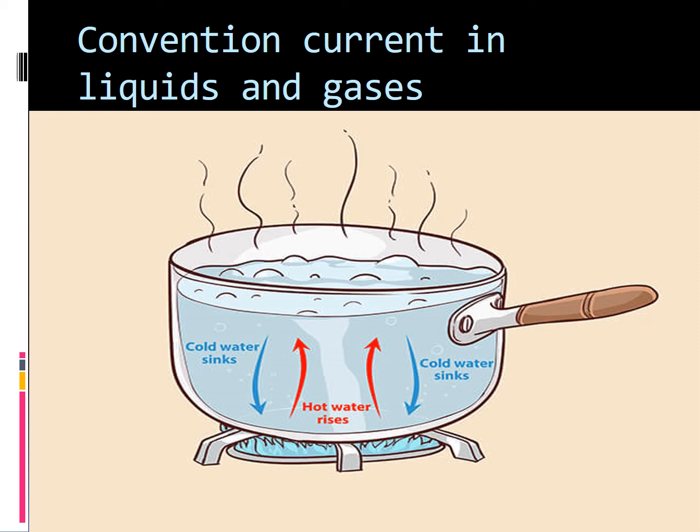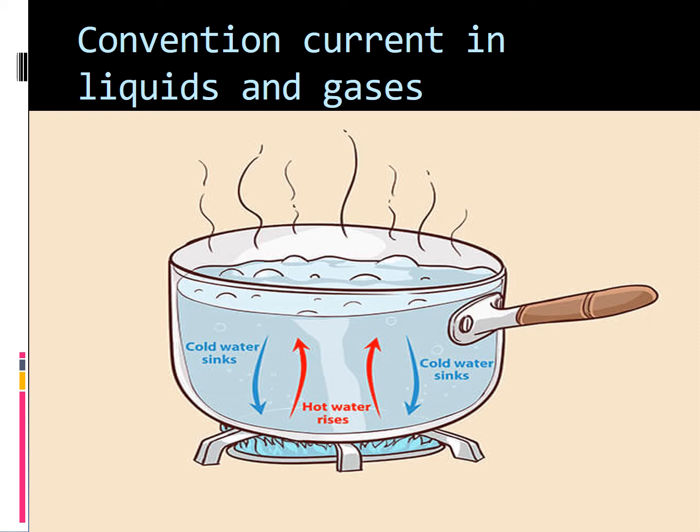Okay, the cold water is now at the bottom and the hot water is at the top. Again we are heating continuously. So the cold water in the bottom becomes hot water. What happens to the cold water at the bottom? It becomes hot water. So again it moves to the top, and the hot water in the top becomes somewhat cool. After some time, since the water at the top has become cool, it comes down again. Again we are heating, and the cold water in the bottom becomes hot and then it rises up.